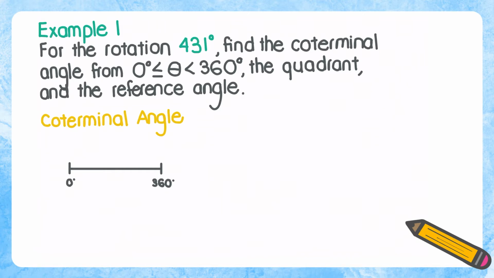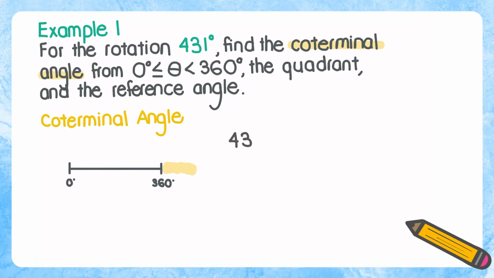So we're going to be looking at the angle 431 degrees, and what we're going to do is first find its coterminal angle. So we're going to find a coterminal angle of 431 degrees, basically an angle between 0 and 360 degrees that would lie in the same spot. So we're given 431 degrees, which is larger than 360 degrees. So it lies somewhere over here.